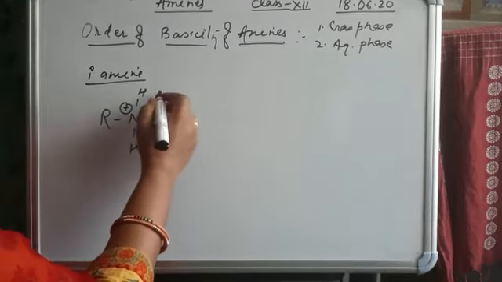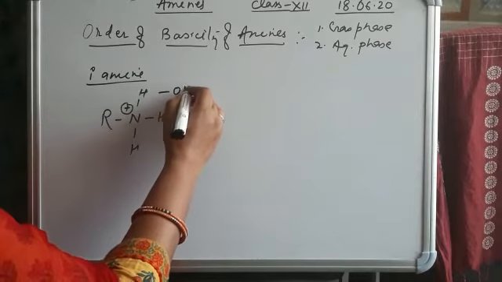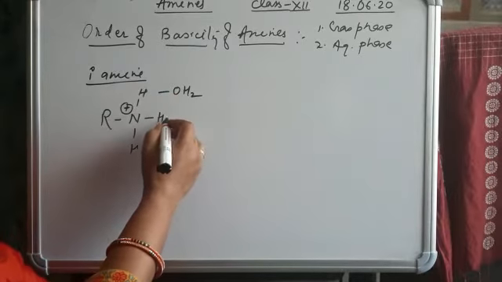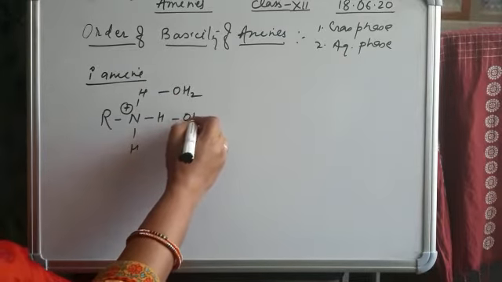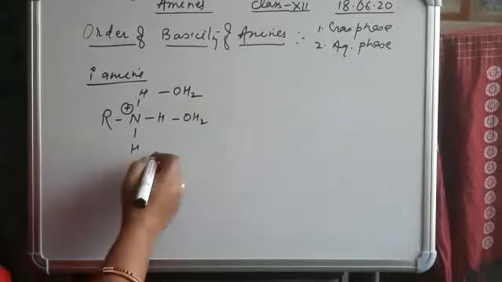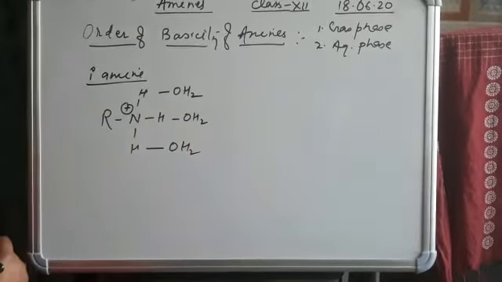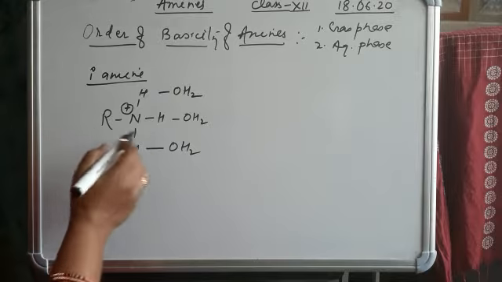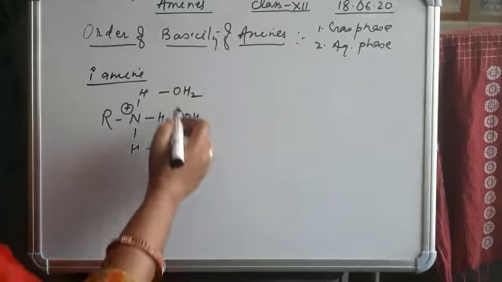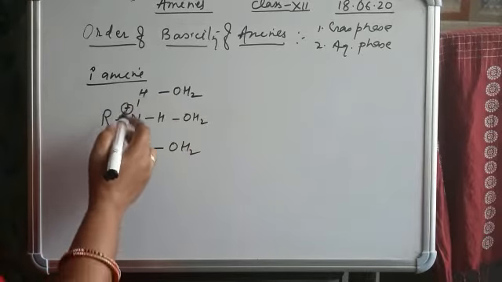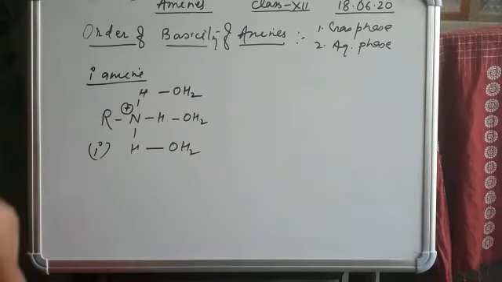So it forms a hydrogen bond with water. This hydrogen also forms a bond with water, and this hydrogen also forms a bond with water. As we know, 3 water molecules are attached to the 3 hydrogens present in the 1 degree amine.